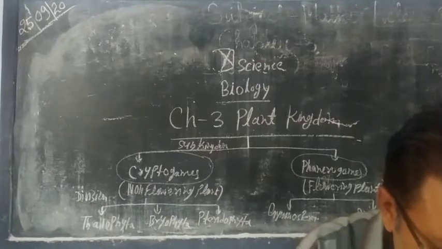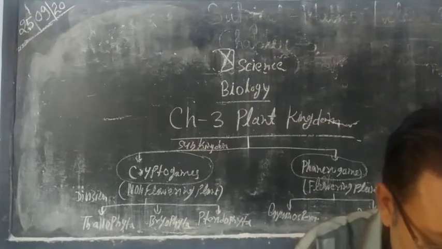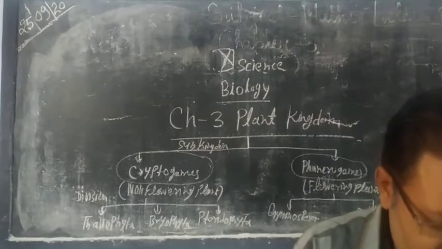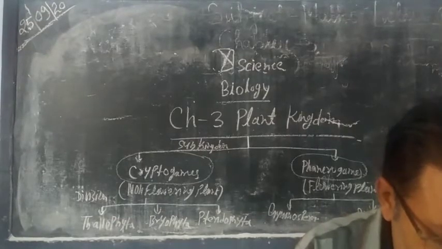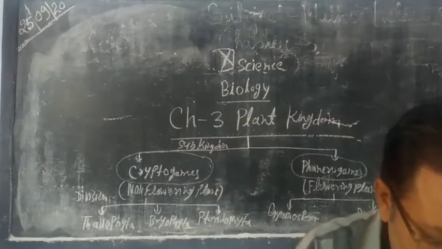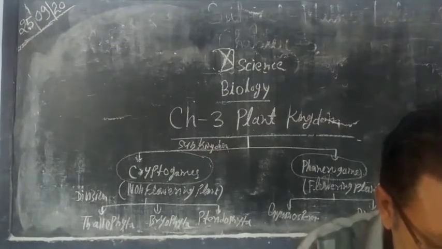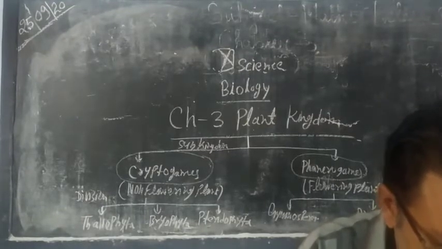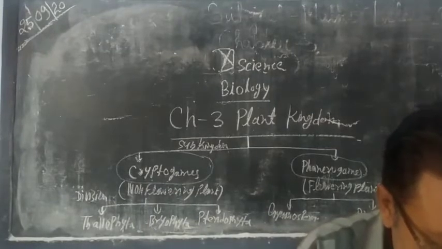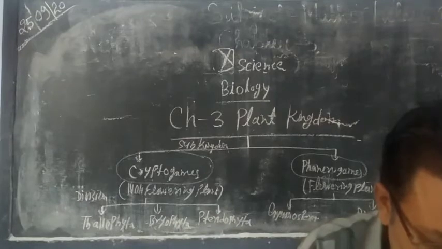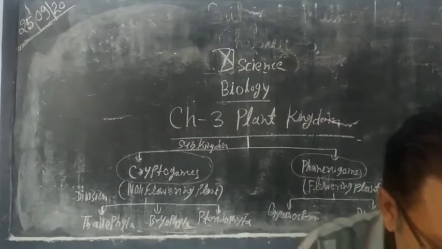Some branches are erect, for example Cladophora. And some branches are prostrate and they emerge from the base and spread horizontally, such as Coleochaete. Next, heterotrichous branches. This type has both erect and prostrate branches, and such type of branches are found in Ectocarpus.